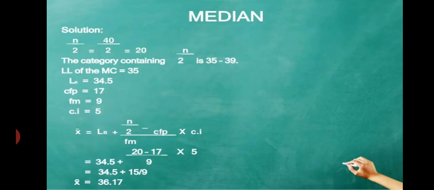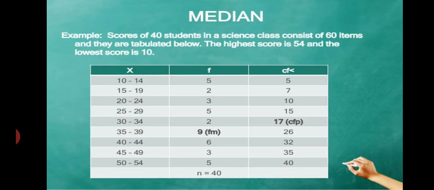Let's solve the problem. LB is 35, 20 minus 70, f is 9, that means the median class frequency is 9, and the class interval is 5. We get 36.17, that is the median value. That 36.17 is included in the class with frequency 9, so the median class is that one.